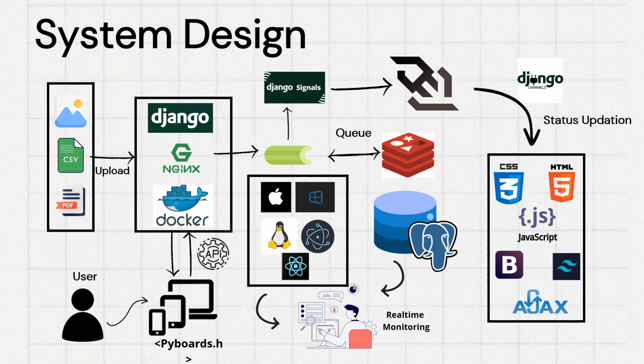Then you need to pass that code to our backend server, Django. Here we used Django as the backend and containerized it. Then we used Nginx for load balancing. Once you send the code to us, we place that code in a queue using Celery and Redis. By that, you can send 5 codes at a time. Each code we place in the queue. Then we fetch them one by one, execute them, and send you the output.